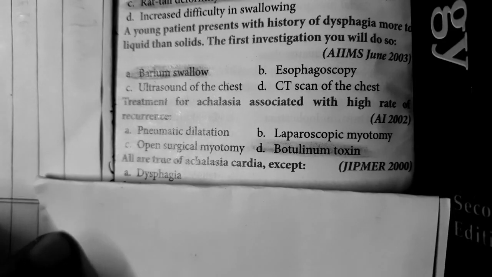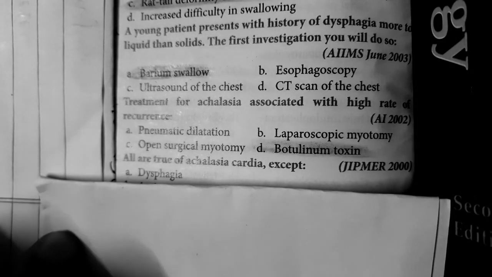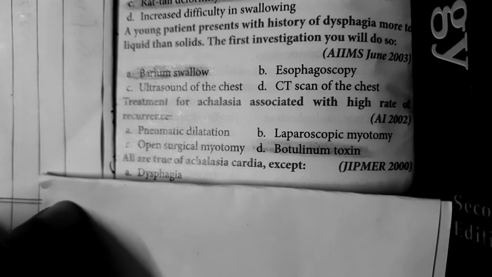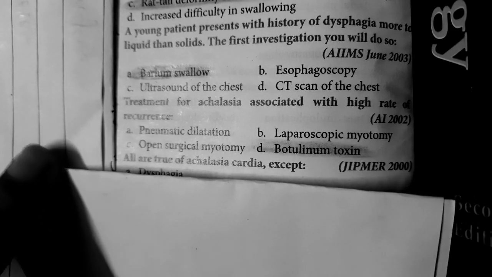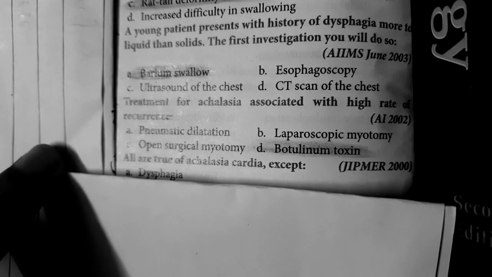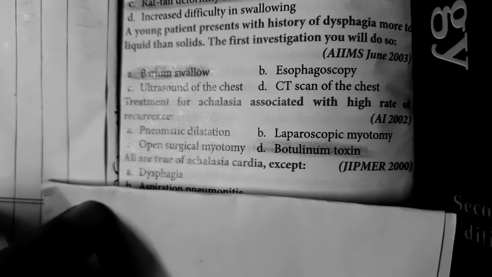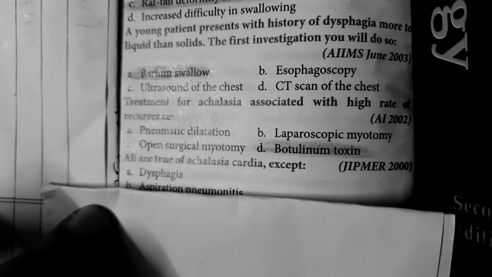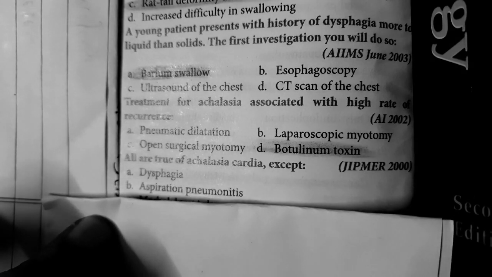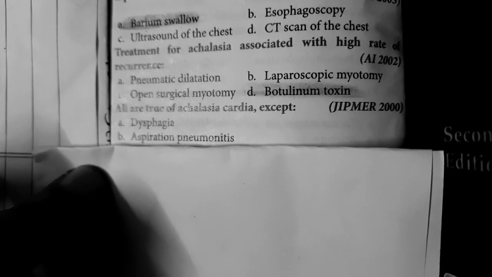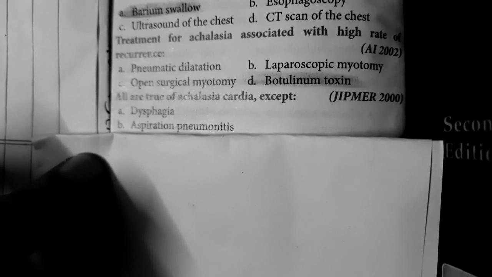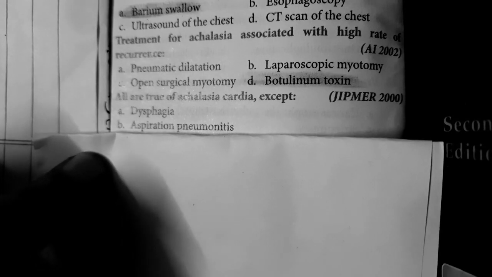Then question number 10. All are true about achalasia cardia except. So let's see the options. Dysphagia, true, it is seen in achalasia cardia. Aspiration pneumonitis, true in achalasia cardia, especially in babies and infants. Respiratory symptoms are more common.